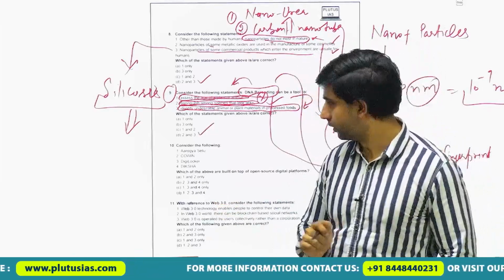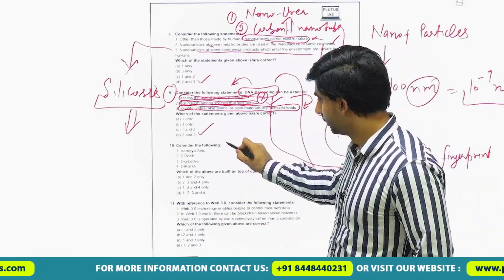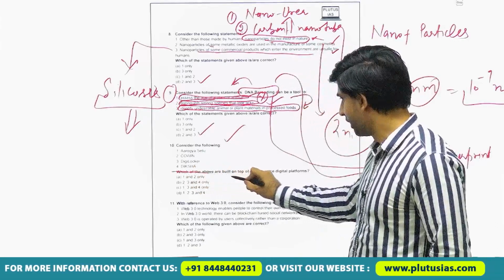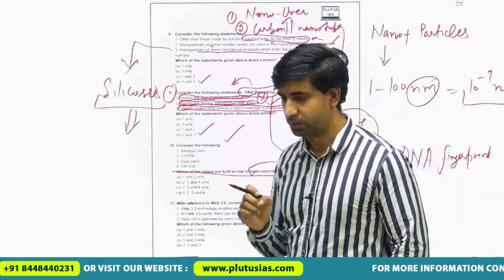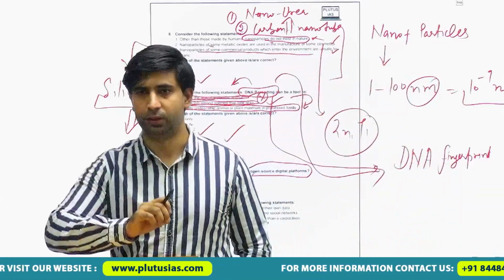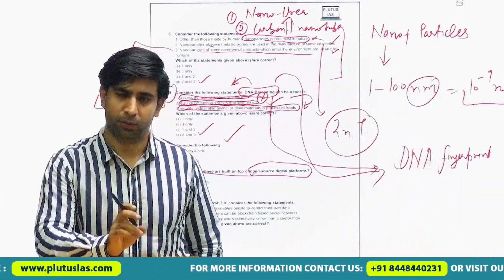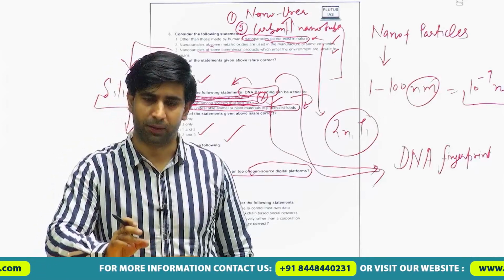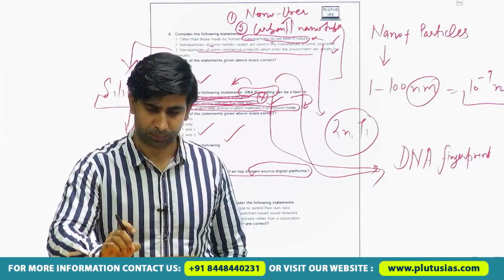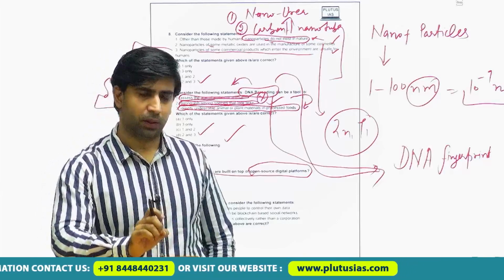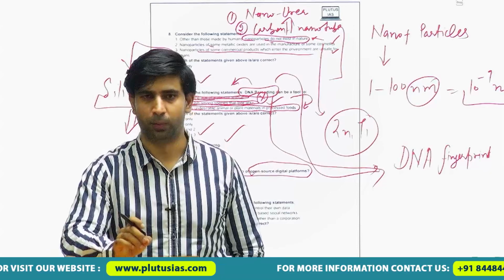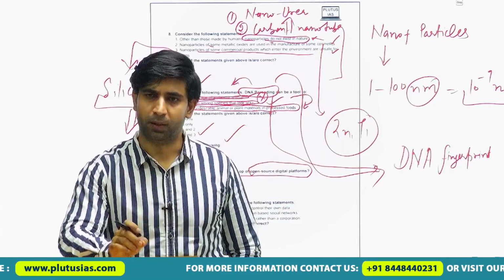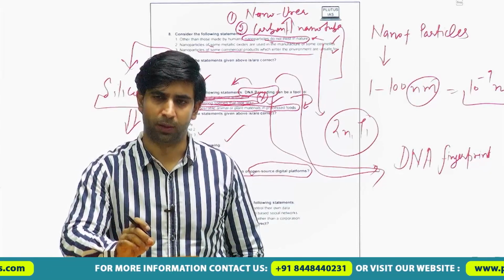And the next question, consider the following. Here the keyword is open source digital platforms. Here we must know what open source digital platforms are. If we try to divide the given term, first, open source. We know software is developed by a company or the government. If the government is developing it, it will be used for public purposes only.